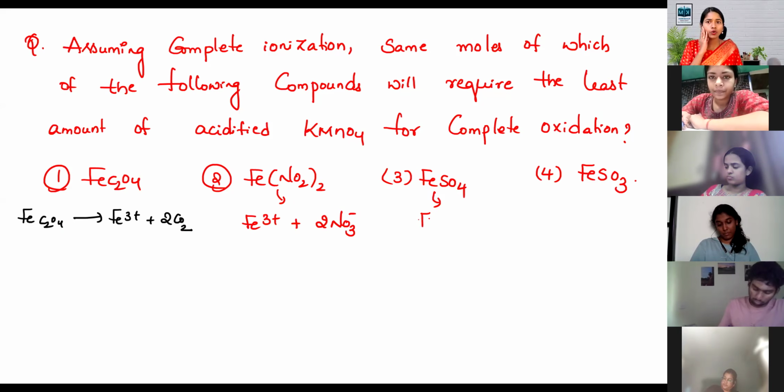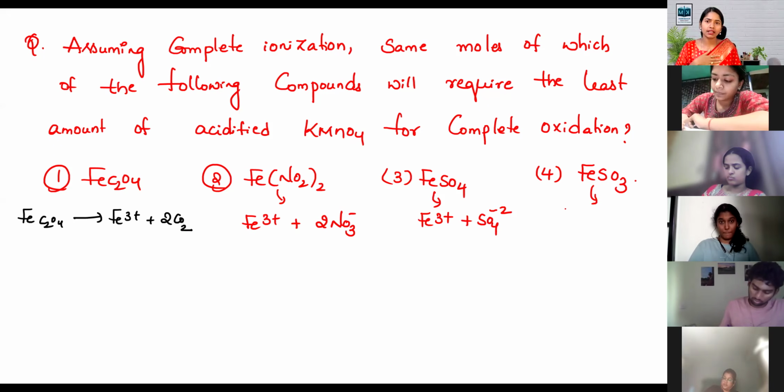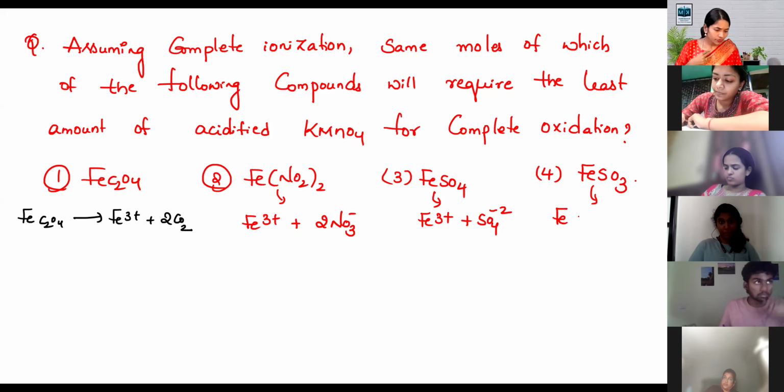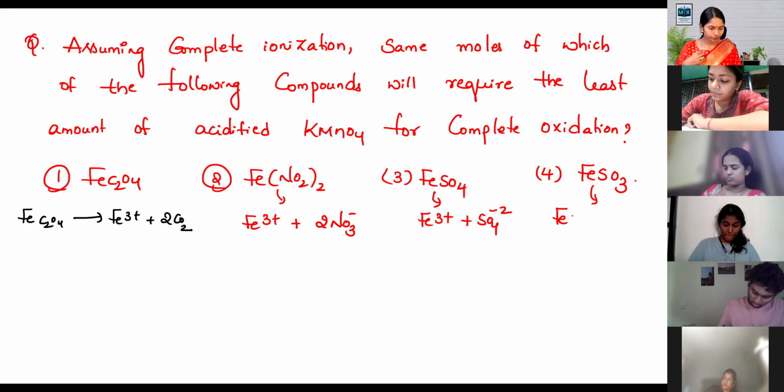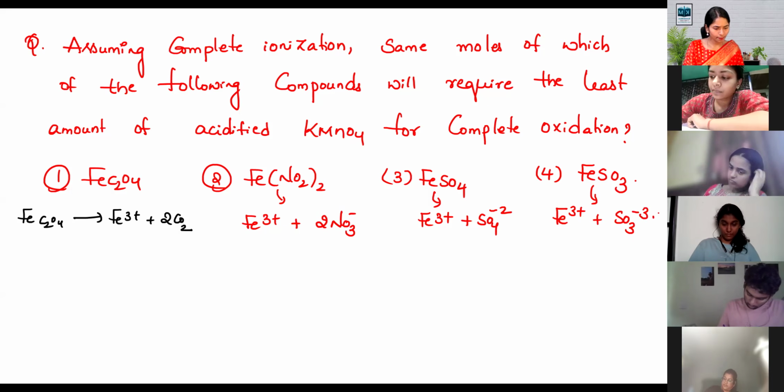FeSO4 breaks into Fe3+ plus SO4 2-, which is already in a higher oxidation state, so it remains that. FeSO3 converts into Fe3+ plus SO4 2-. Is it clear, everybody?